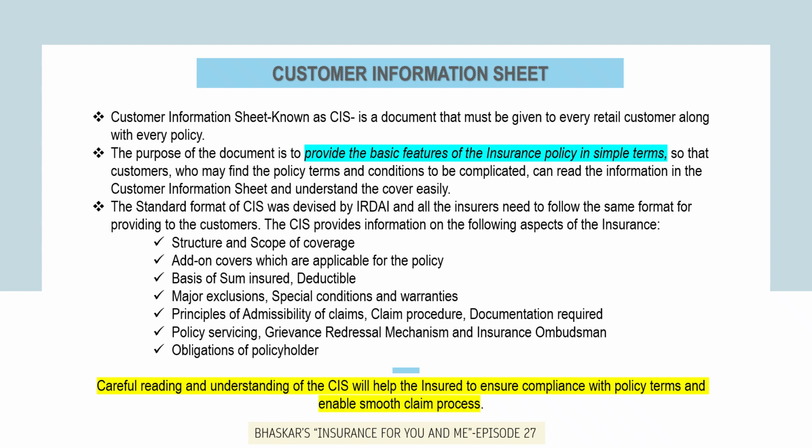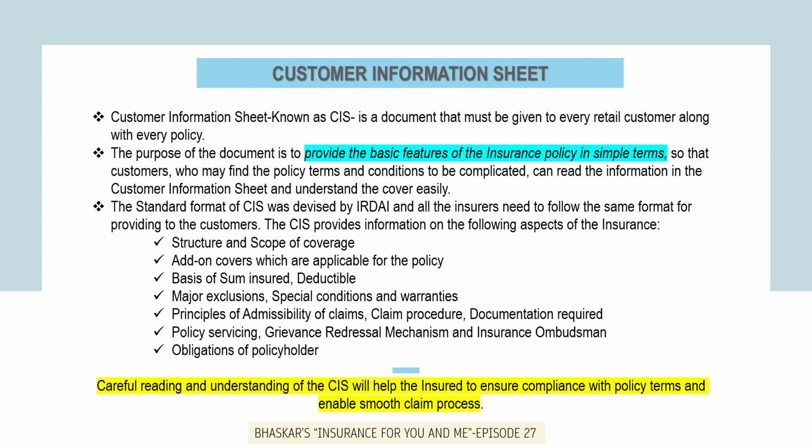The next question we'll discuss is, what is customer information sheet that is being provided as part of the motor policy, and how is it useful to the insured? The customer information sheet, briefly known as CIS, is a document that must be given to every retail customer along with every policy. The purpose of the document is to provide the basic features of the insurance policy in simple terms, so that customers who may find the policy terms and conditions to be complicated can read the information in the customer information sheet and understand the cover easily.